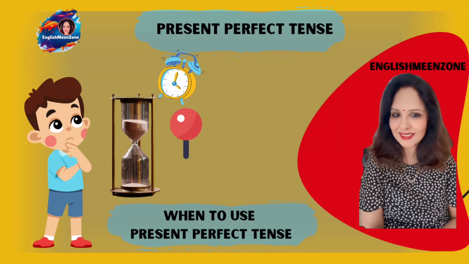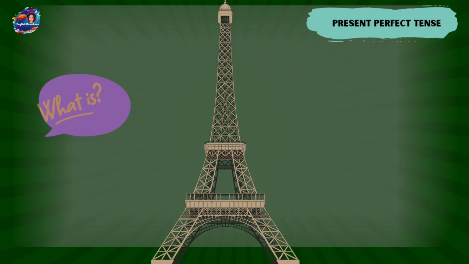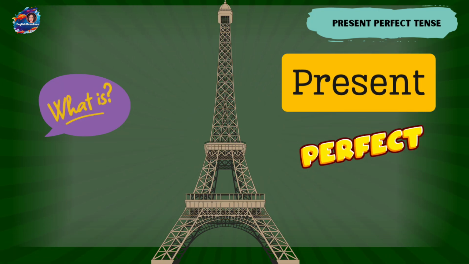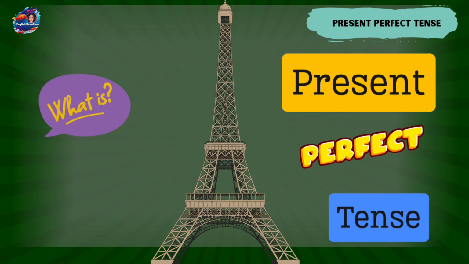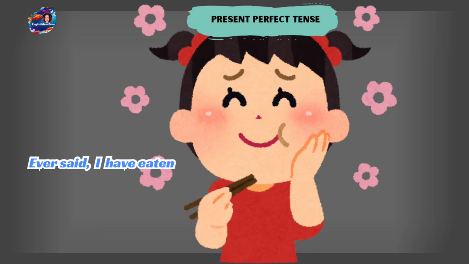So what are we going to learn today? It's going to be present perfect tense. Yes, you heard me right. It's the present perfect tense that we are going to address today. So have you ever wondered, or have you ever said, "I have eaten"? Of course, you're already using the present perfect tense unknowingly.